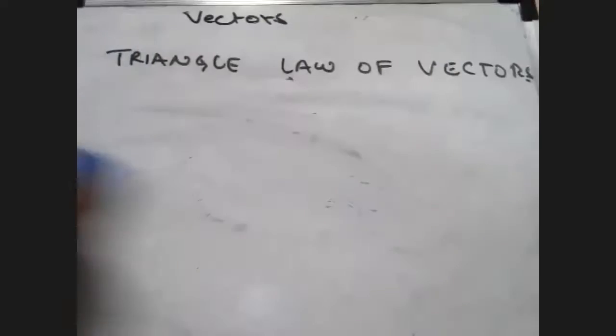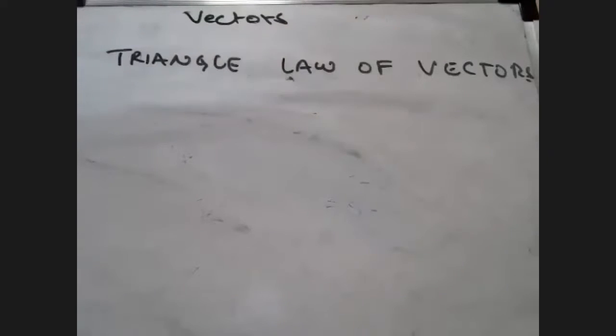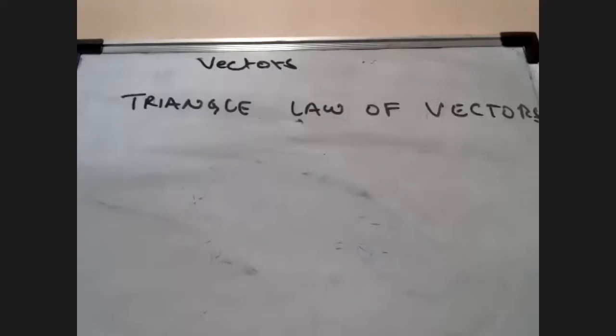If this is clear, before coming to whether it will be associative, students, suppose I say that instead of two vectors, there are three vectors, then what will be the result?